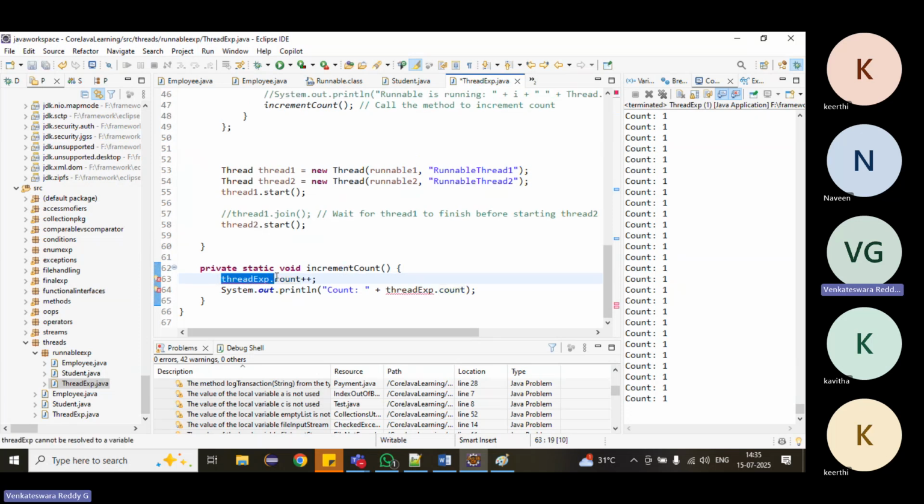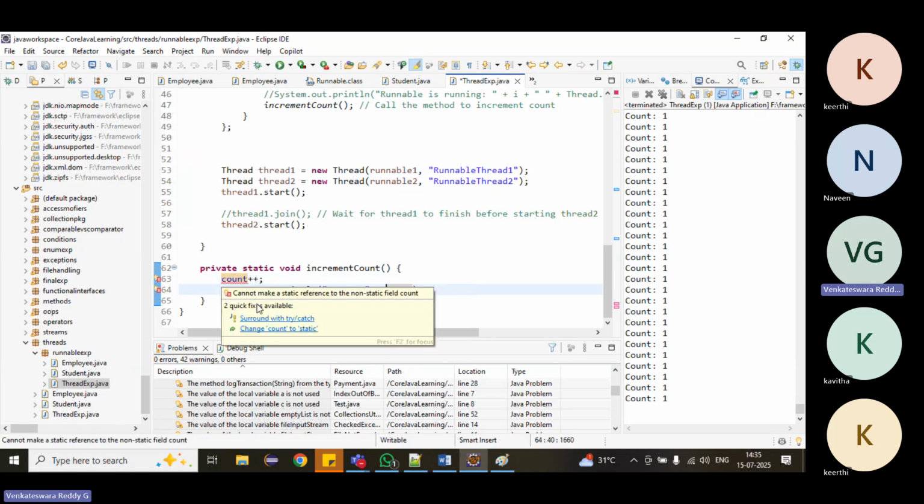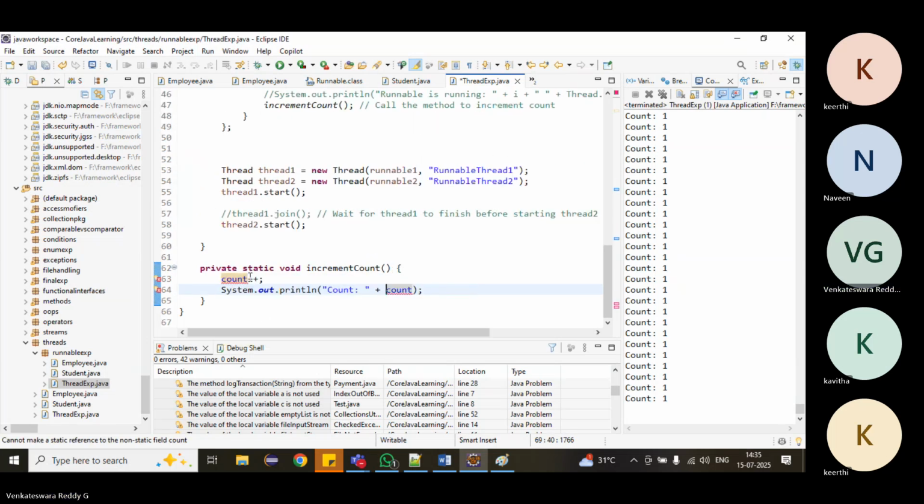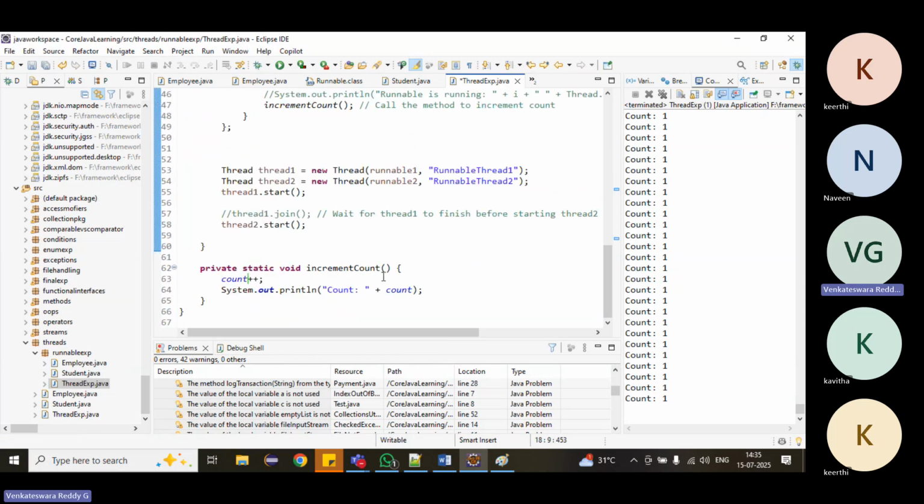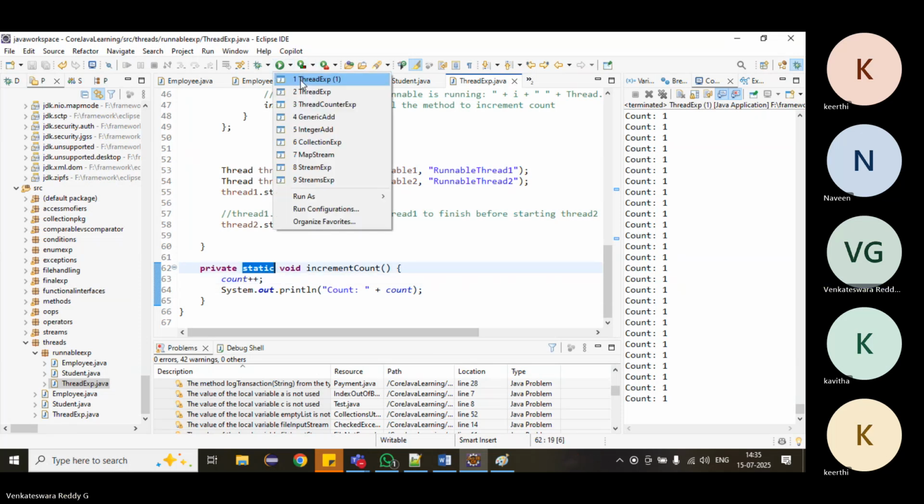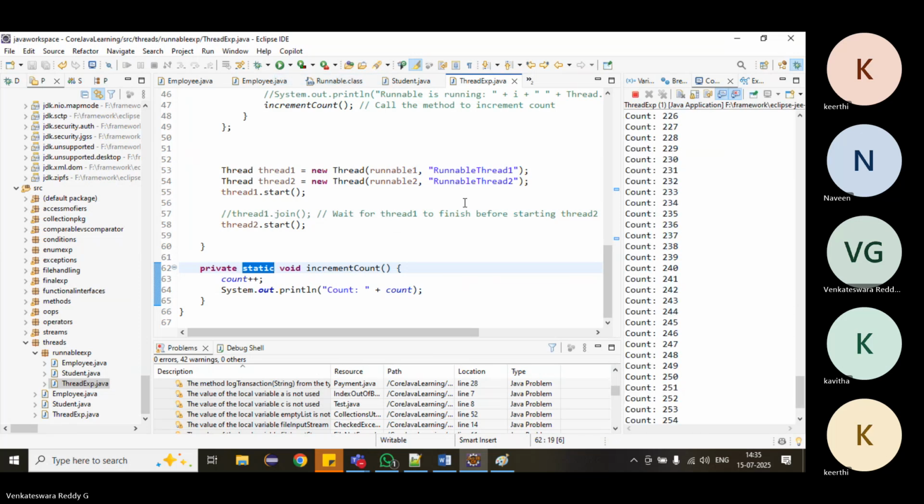Right, then what will we do? We'll change this also to static. Right, we'll change it to static. Okay, now we don't require any object directly. Inside a static method, we can call this and we'll see now. Right, count is incrementing.